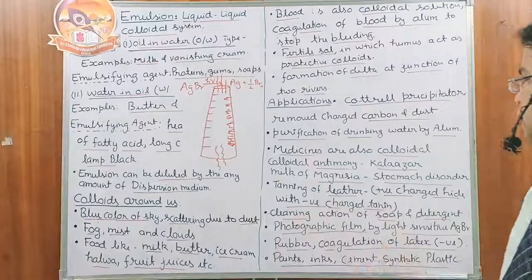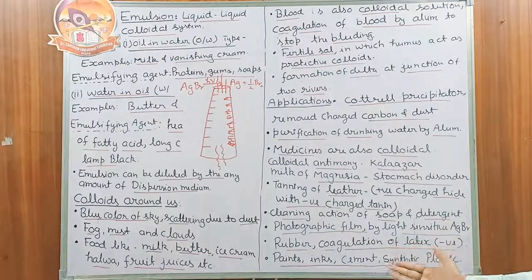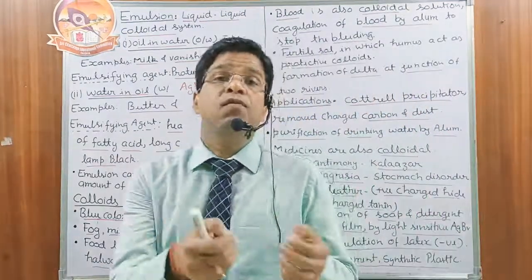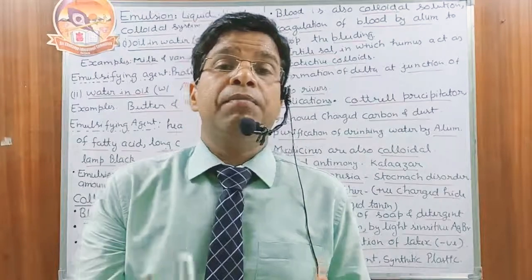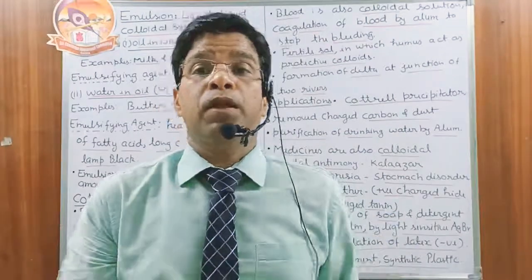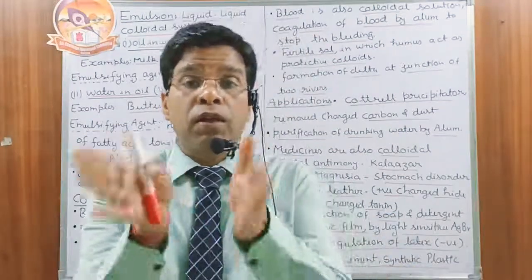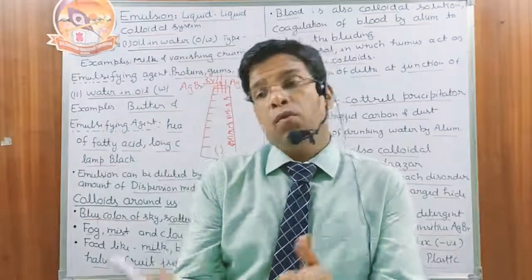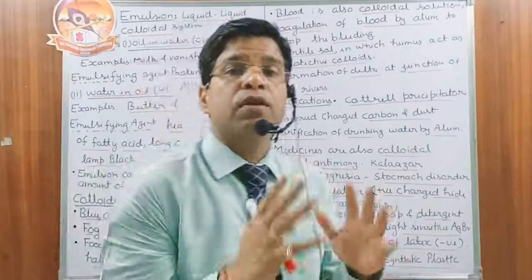Okay, next one is rubber, formed by the coagulation of the negatively charged latex particles. Many rubber plants release some white colored milk. That milk is an O/W type emulsion, oil in water type emulsion. Rubber particles are present in the milk. So what we do? We boil it, we leave that substance for some time.